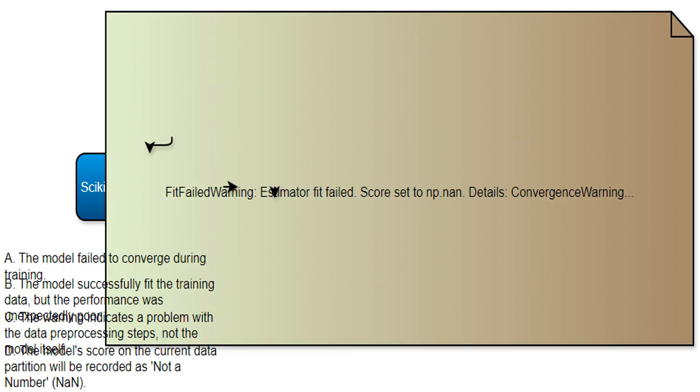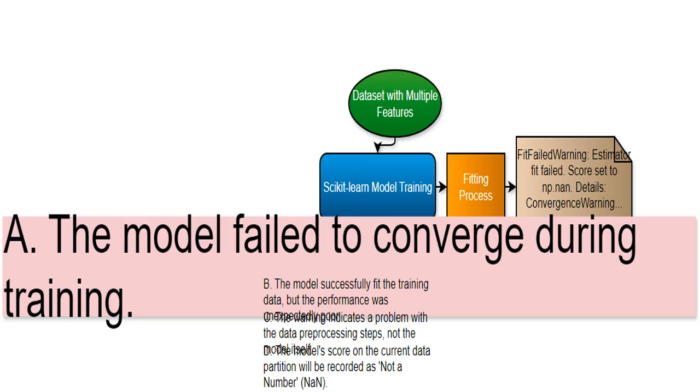The model's training process stopped because it couldn't complete properly. The score, which measures the model's performance, can't be calculated because of this failure. It's like the cake never finished baking. The model couldn't find a stable solution within the specified time or number of tries. It's like searching for a specific grain of sand on a beach and giving up without finding it.